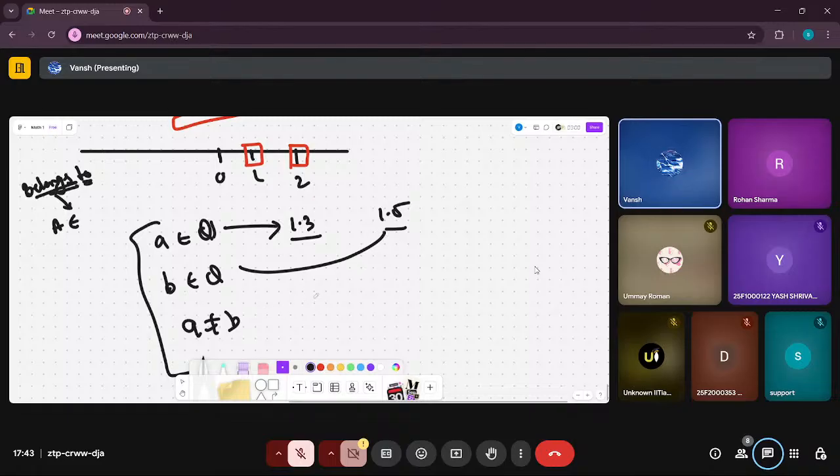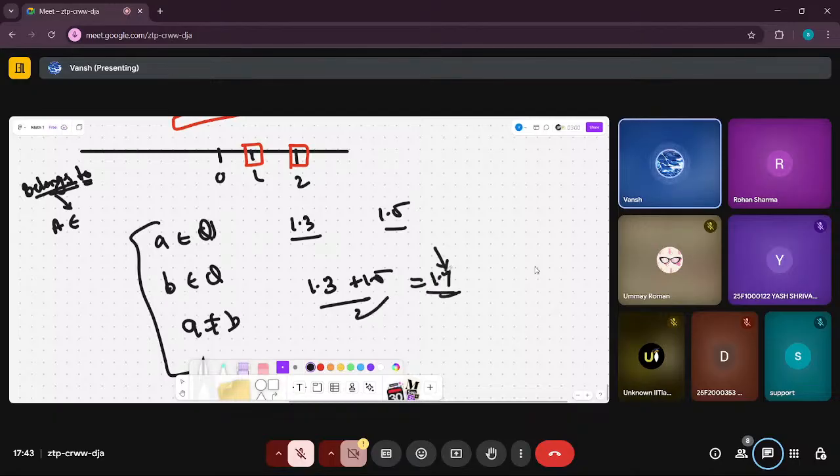Now I can find a rational number between them just by taking their average. 1.3 plus 1.5 divided by 2 gives us 1.4. 1.4 is a rational number which is between them. You can do this process infinitely many times and you will get infinitely many rational numbers.